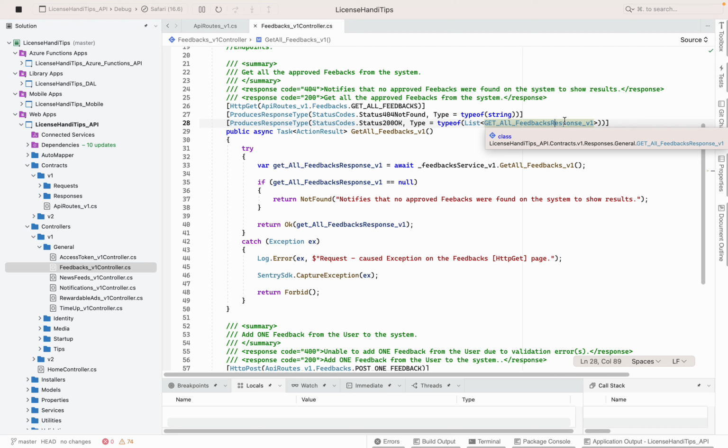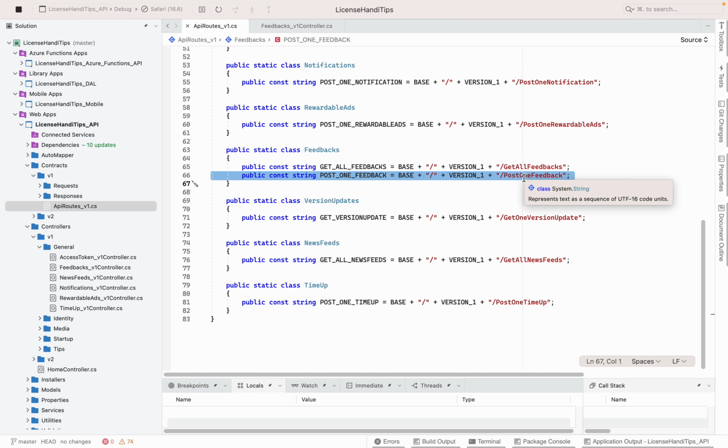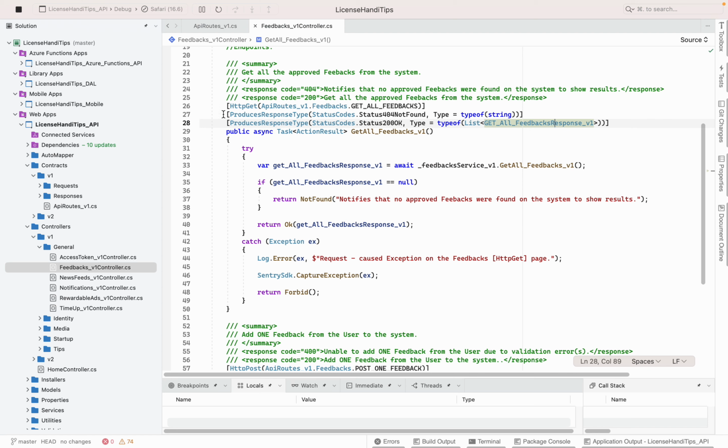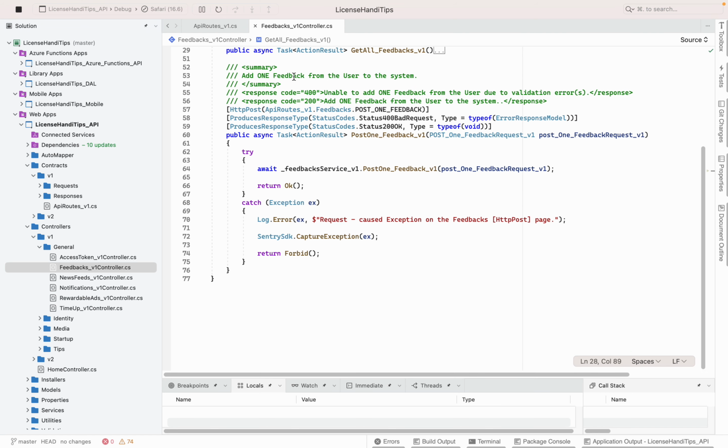You know what, I'm sorry, we're going to start with posting. We need to submit something because we need to start with this one before we can get something, right? All right, so sorry about that. Post one feedback, it should be easier that way. So let's close this one and we're going to come to post. So this one adds one feedback from the user to the system, right?